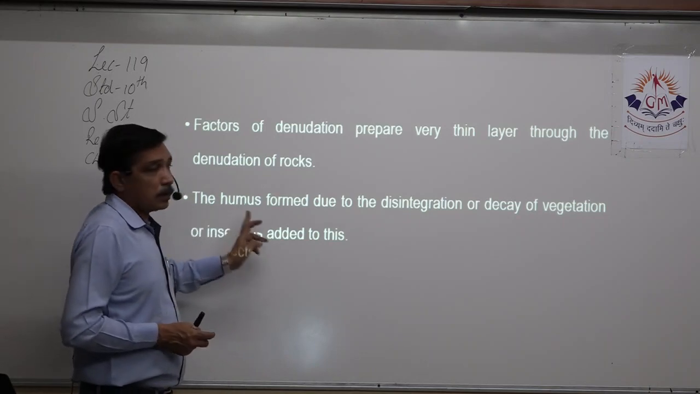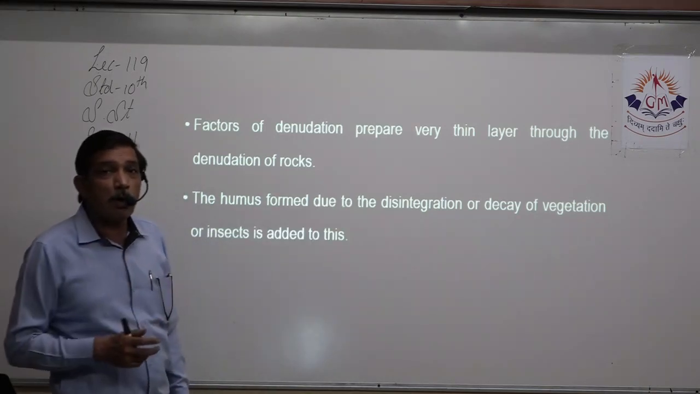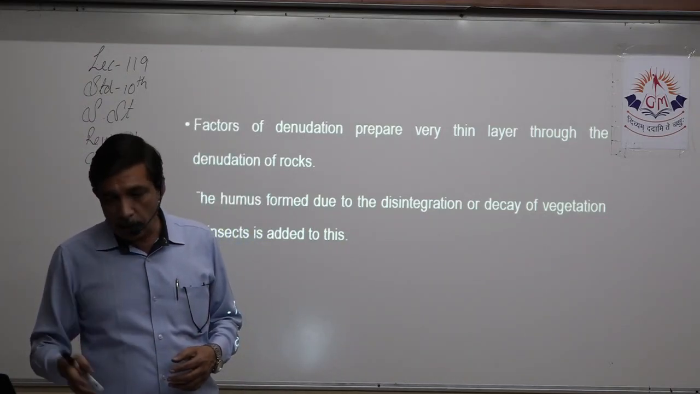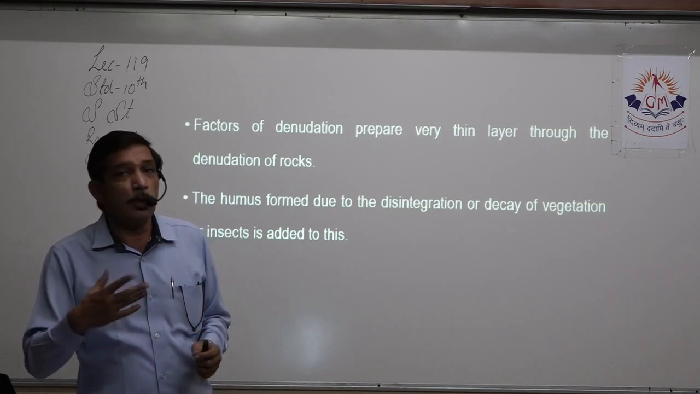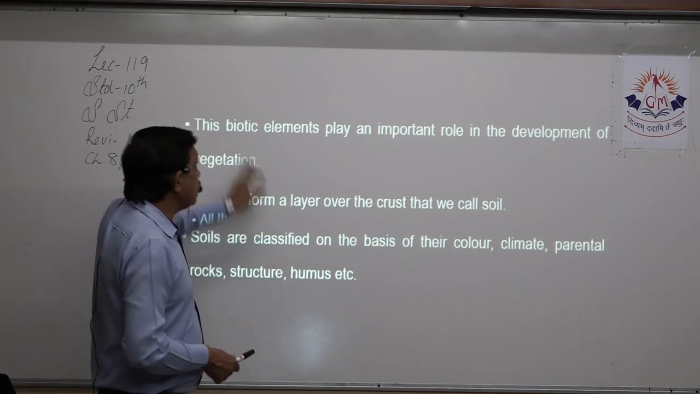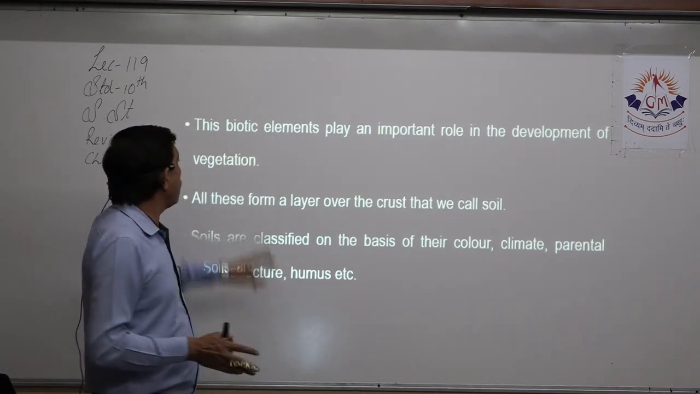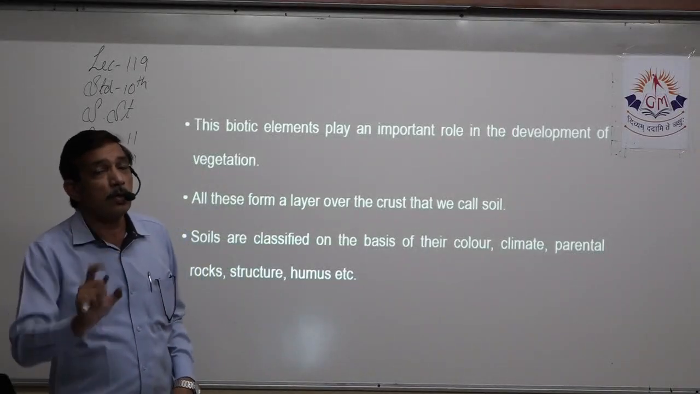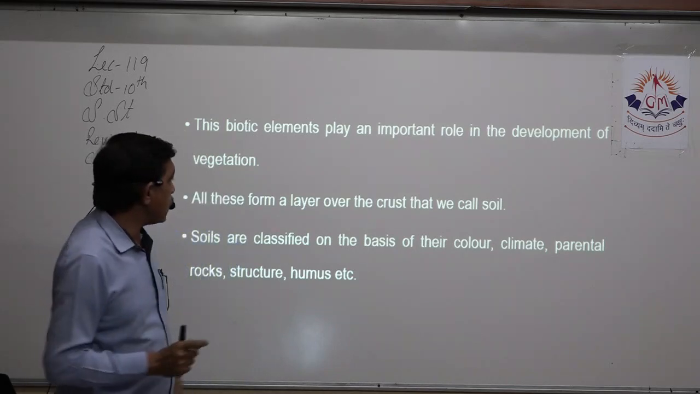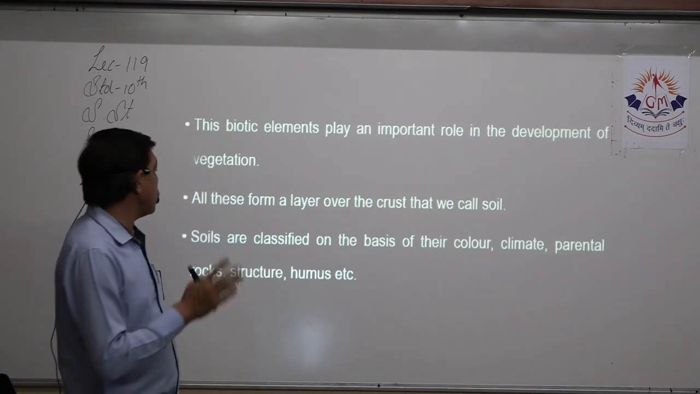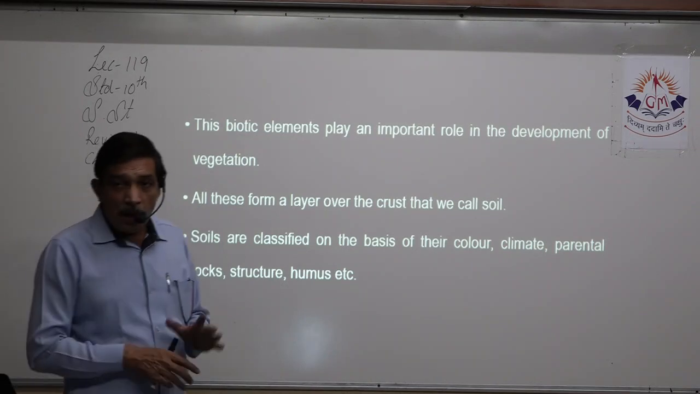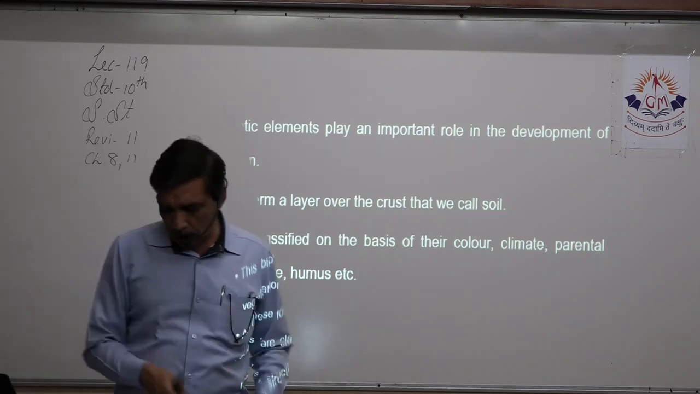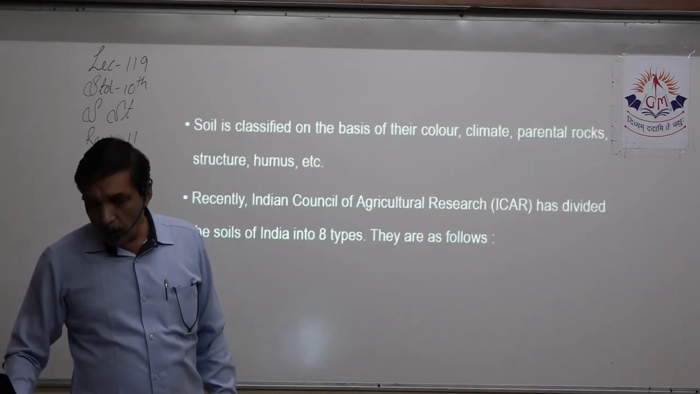Which are they? Humus that is formed due to the disintegration or the decay of vegetation is then getting mixed with the abiotic factor, that is that thin layer of the denudation of the rock. These biotic elements play a very important role in development of vegetation. All these form a layer over the crust which we call soil. This is how soil is formed. So soils are classified on the basis of their color, climate, physical, parental rock structure, humus, etc. Even if you don't write this last line, then up till here you have 5 points, and that will fetch you 2 marks.